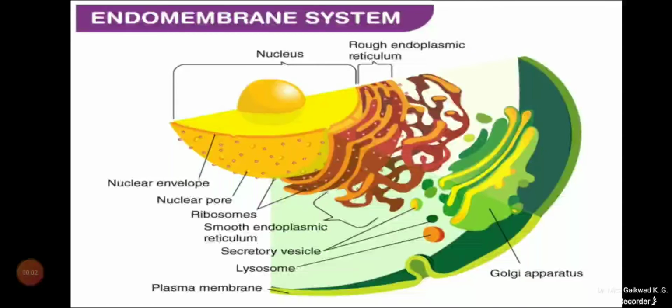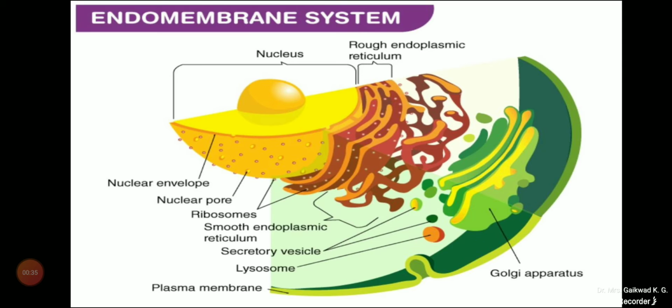In the last lecture, we discussed the endomembrane system, where the nuclear membrane, the endoplasmic reticulum, the Golgi complex, lysosomes, and other vacuoles and vesicles are connected to one another and form an integrated system, that is the endomembrane system.